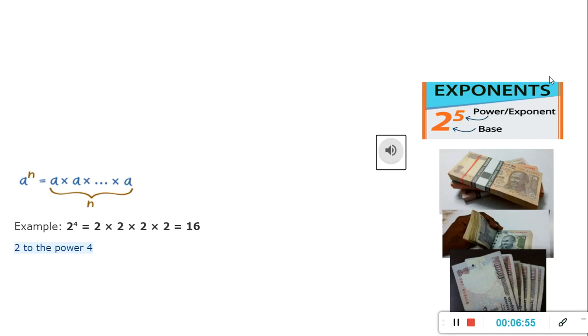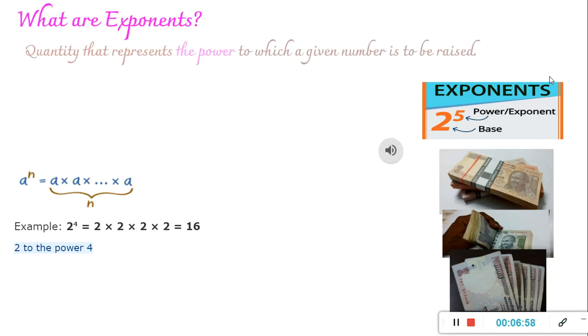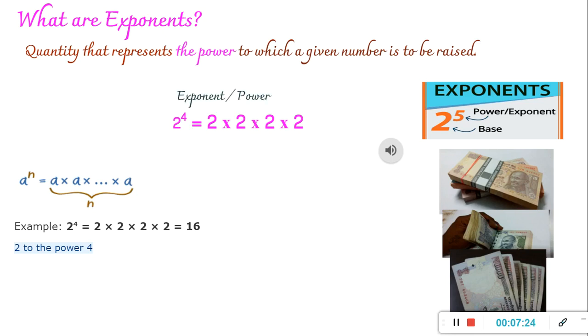So what are exponents? Exponents are quantities that represent the power to which a given number is to be raised. So exponents state how many times we use the number in multiplication, right? Let's take an example. Let's say 2 raised to 4. This 2 to the power 4 is an exponent. Especially this number 4 is the exponent, because this number represents how many times the base is used in multiplication.